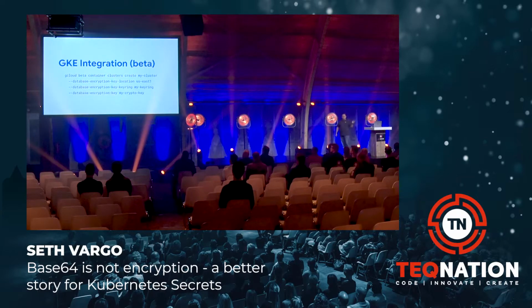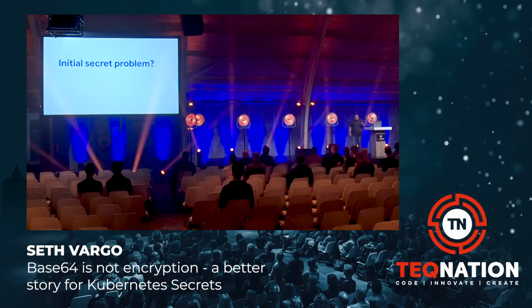Shameless plug, because I work for Google, we actually have a way that you can set this up on GKE yourself. So if you want to use your own keys to manage data that's encrypted in GKE, you just specify the encryption key when you create your cluster, and we will use that key to encrypt all of your data. On GKE, your data is always encrypted. We always encrypt the data at rest, and we always encrypt it with a key. But with this integration, you actually have control over that key. So you can give us the key ring that you want us to encrypt your data with, and you can revoke it at any time.